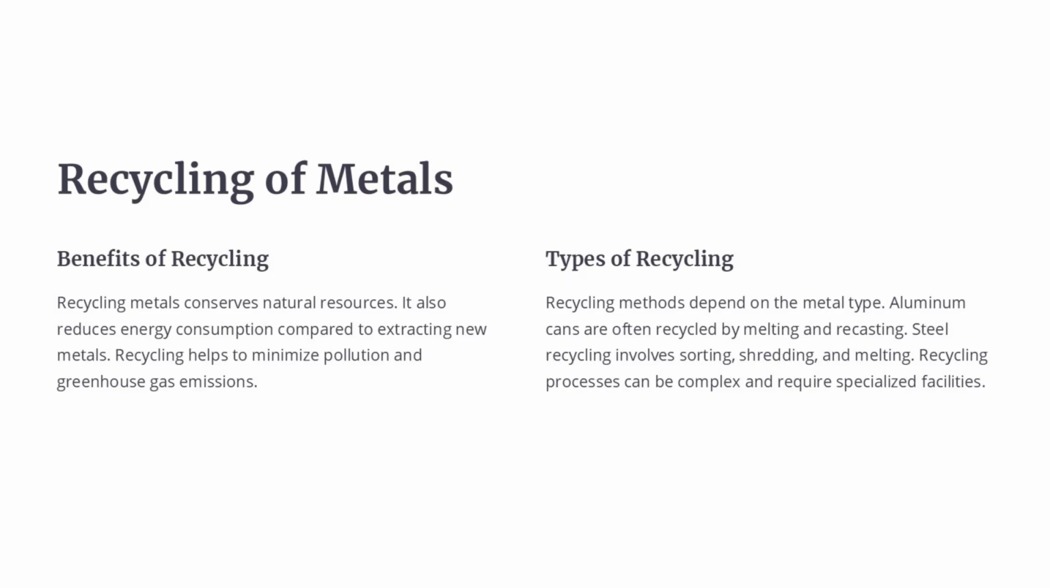Recycling metals is important because it conserves natural resources and reduces energy consumption compared to extracting new metals. Recycling also helps minimize pollution and greenhouse gas emissions. The recycling process varies depending on the type of metal. Aluminum cans are often recycled by melting and recasting. Steel recycling involves sorting, shredding, and melting.